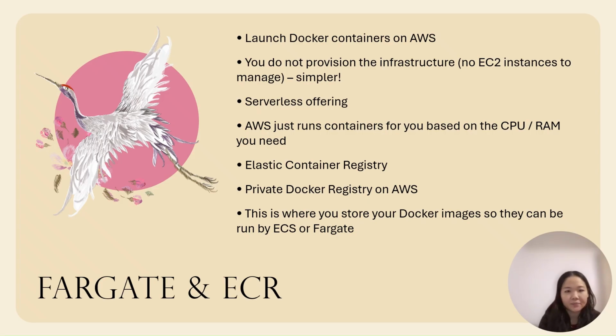Fargate and ECR. Launch Docker containers on AWS. You do not provision the infrastructure, no EC2 instances to manage. It is a simple serverless offering. AWS just runs containers for you based on the CPU and RAM you need. Elastic Container Registry is a private Docker registry on AWS. This is where you store your Docker images so they can be run by ECS or Fargate.